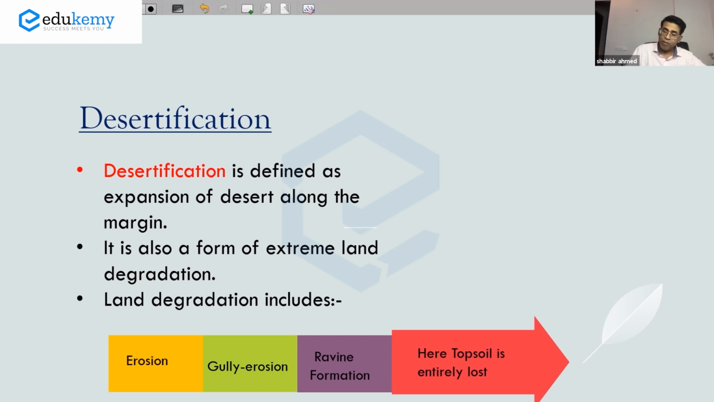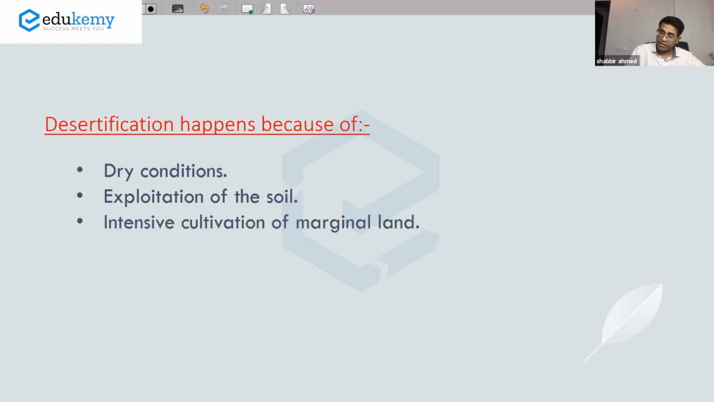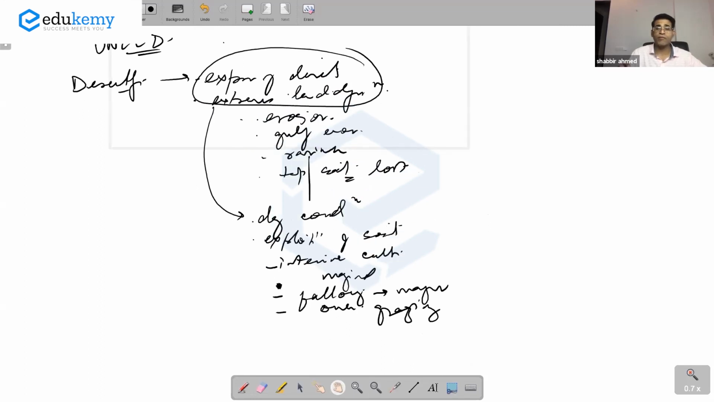And these types of problems, expansion of deserts and extreme land degradation, happen generally because of dry conditions. It happens because of exploitation of the soil, intensive cultivation of marginal lands. It also happens because of fallowing of the marginal lands and also because of overgrazing. I'm quickly jotting down the points. I'm not teaching this separately. I believe all of you should have studied this. All of you should know this. But quickly I'm explaining the concepts.